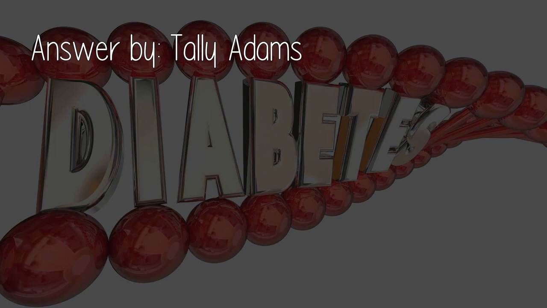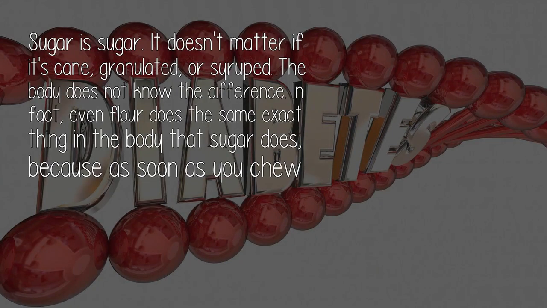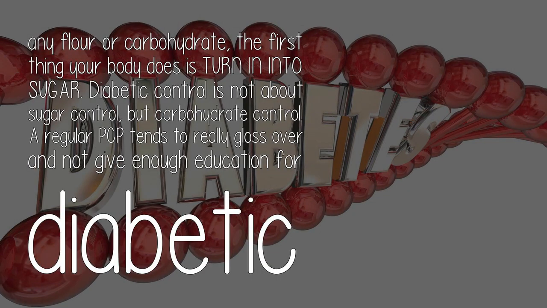Answer by Tally Adams. Sugar is sugar. It doesn't matter if it's cane, granulated, or syruped. The body does not know the difference. In fact, even flour does the same exact thing in the body that sugar does, because as soon as you chew any flour or carbohydrate, the first thing your body does is turn it into sugar. Diabetic control is not about sugar control, but carbohydrate control.